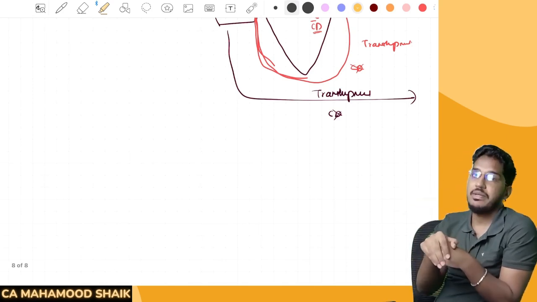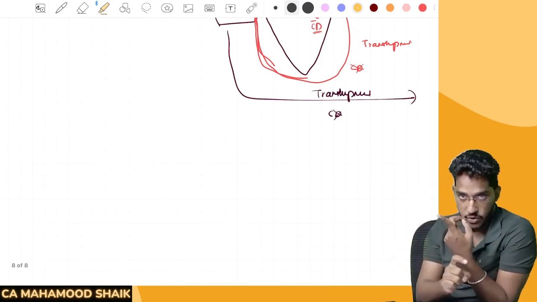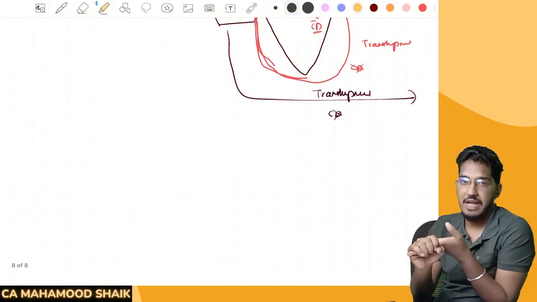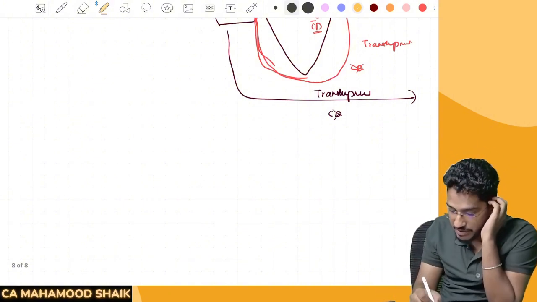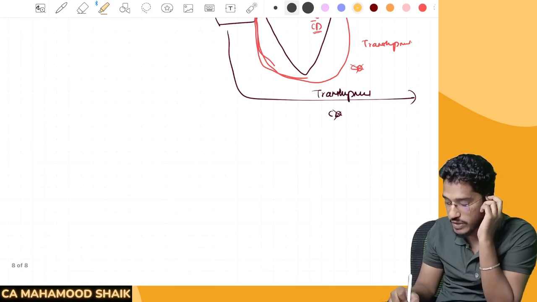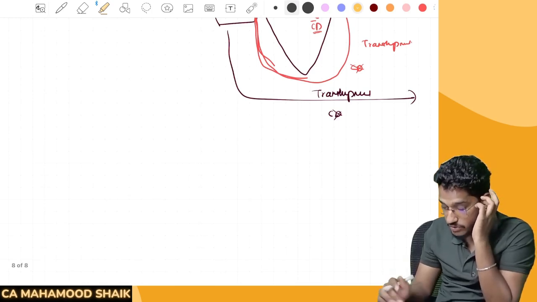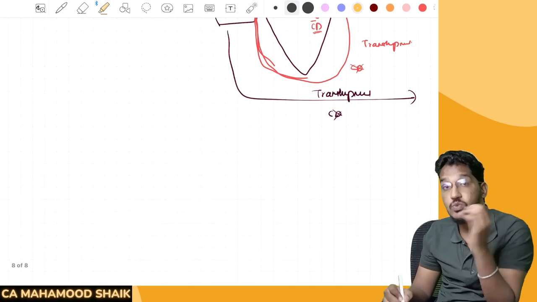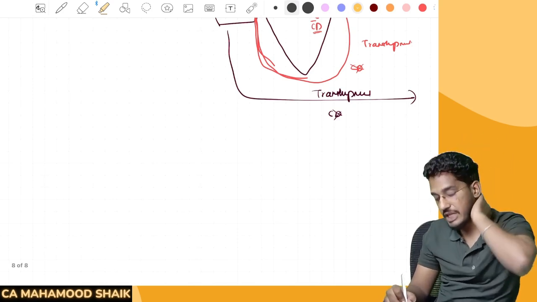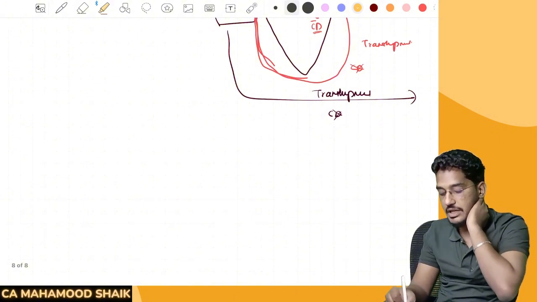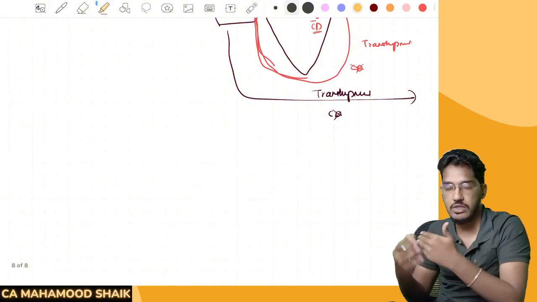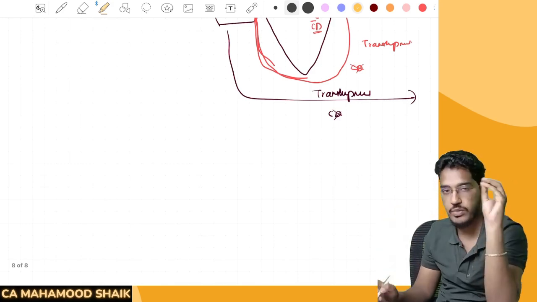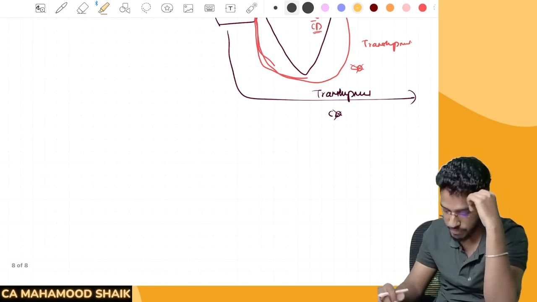So section number 13 will become applicable only if the pilferage has taken place after unloading and before clearance for home consumption or before clearance for warehousing. Then only section 13 will become applicable. And they say one more line here: section 13 will not become applicable when section 23 subsection 1 does apply. So what do you mean? Section 13 is applicable when section number 23 subsection 1 does not apply. Sir, what is section number 23 subsection 1? When the goods are completely lost or completely destroyed, then 23 subsection 1 will become applicable. Then section 13 has no role to play. We are going to see it shortly. Just keep this in mind: either section 13 will become applicable or section 23 subsection 1 will become applicable, not both.